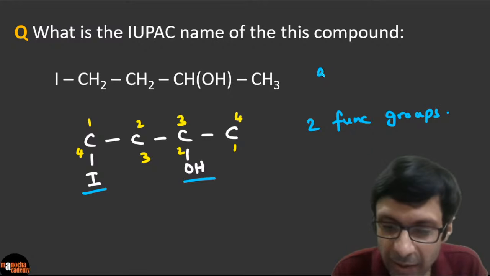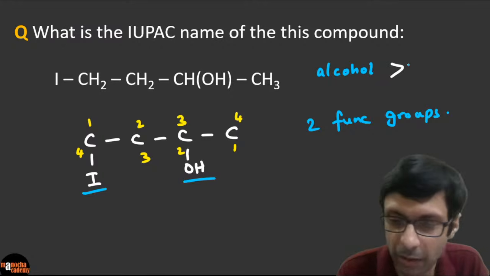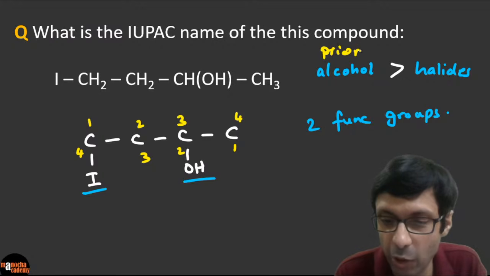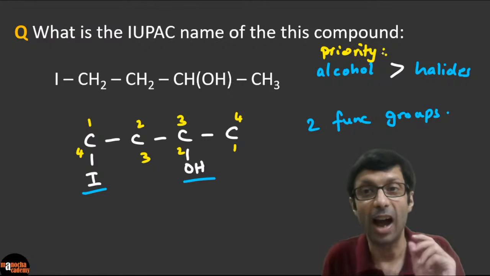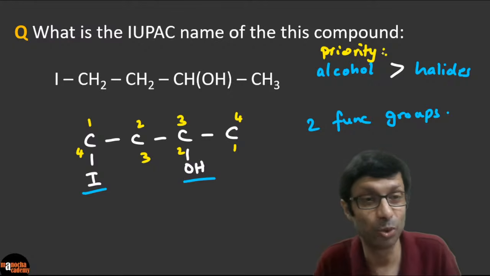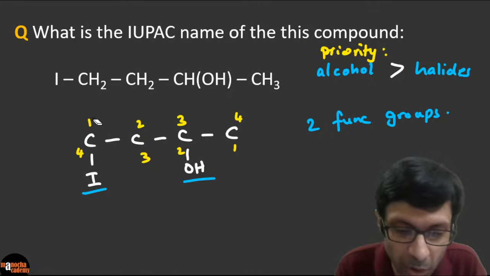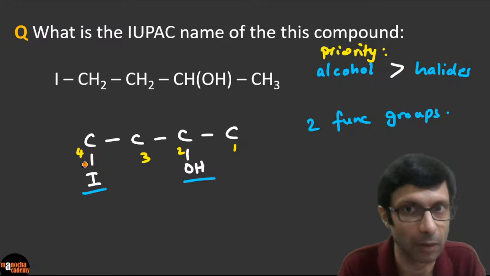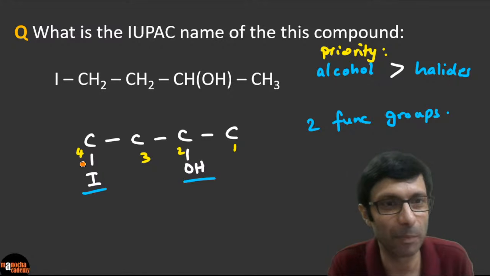So please understand that alcohol gets higher priority than the halogen, right? So it will get higher priority than the halides. This is the important priority from the IUPAC scheme, right? So what will be the name of this compound? Since alcohol says I have higher priority, I want the lower number, right? It's like you choosing your seat in a bus, right? So he chooses the position number 2. So we are going to remove the top numbering, because alcohol will get second position here, right? The lower number. Iodine gets position number 4. Iodine does not get position number 1 because it is lower priority. Is that clear? Very, very important.